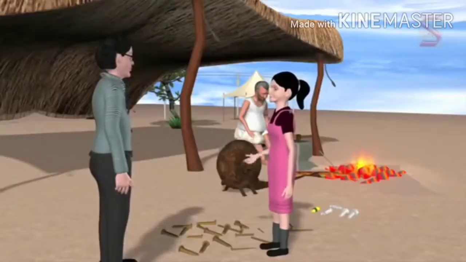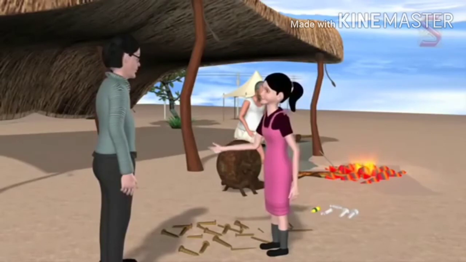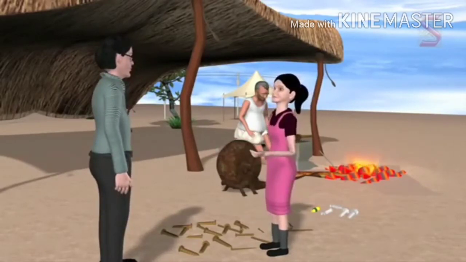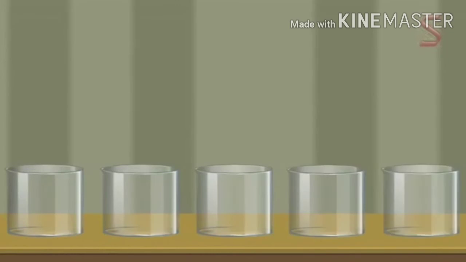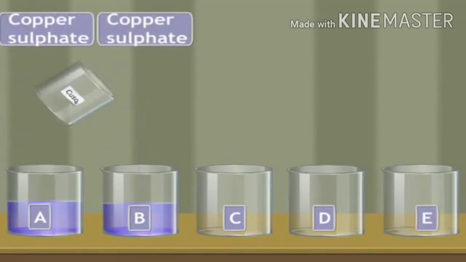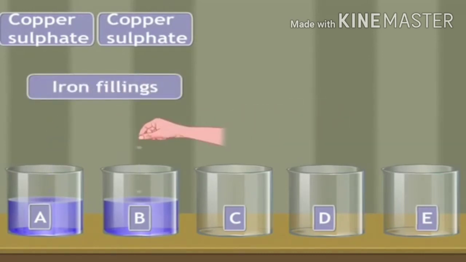But you mentioned that some metals, such as sodium, react more vigorously than others. How do you know that? Let me show you an interesting experiment. Let's take 5 beakers A, B, C, D, and E. Let's take copper sulfate in beakers A and B, drop some zinc granules in beaker A and iron filings in beaker B.